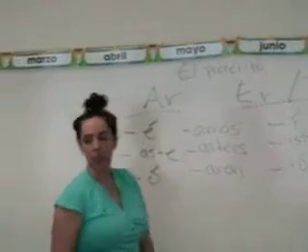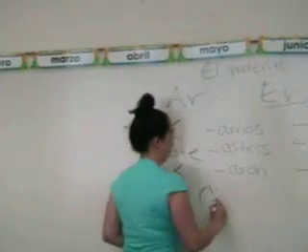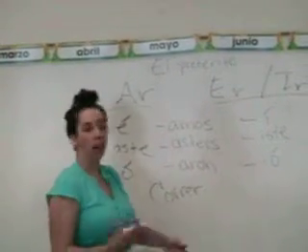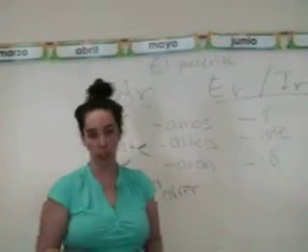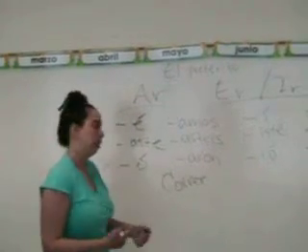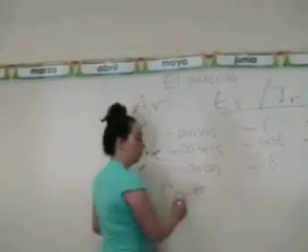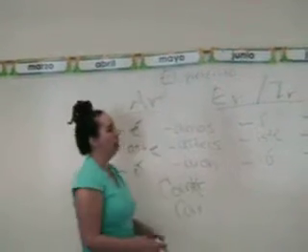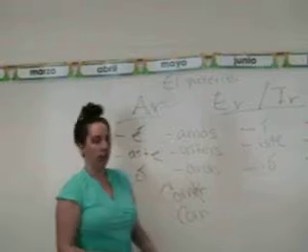So let's use the verb correr. We know that correr means to run. So to tell someone I ran yesterday, which is in the past tense, it's not I run, but it's I ran, we are going to take off the infinitive like we always do. And then we have to figure out what ending we need, okay?